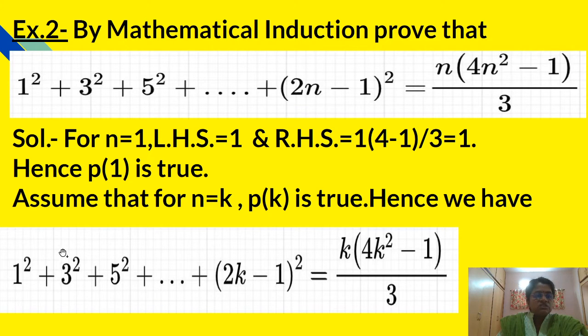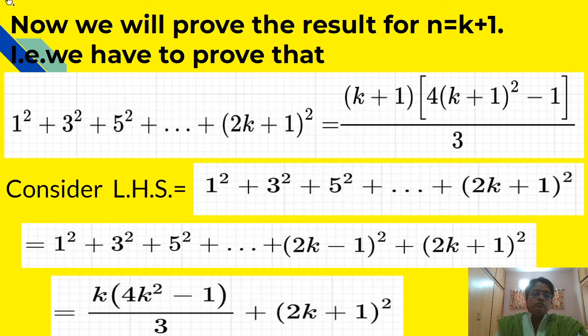Means 1 square plus 3 square plus 5 square plus dot dot plus 2k minus 1 bracket square is equal to k in the bracket 4k square minus 1 upon 3. Now we will prove the result for n equal to k plus 1.